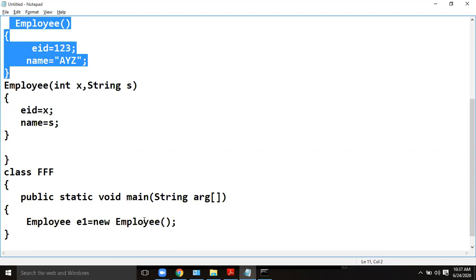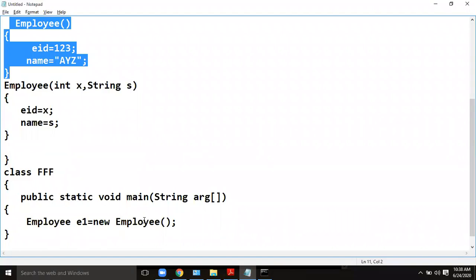Someone may ask a question: sir, if I don't create a constructor, will a constructor still be called? Definitely, irrespective of whether you create one or not, a default constructor will be created automatically upon creation of the object for the class. Whether you create it or not, the constructor will be created automatically with the default values. But now the values are e1.eid is 123 and e1.name is ayz.